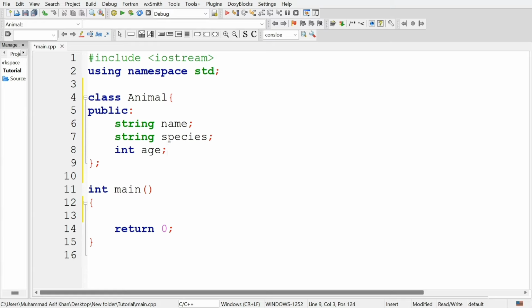Once we have defined a class, we can create instances of that class. These instances are called objects of the class. The process of creating objects of a class is very similar to declaring or creating variables of built-in data types. Like if we want to create an integer variable, we type the data type of that variable and then type the name of the variable.